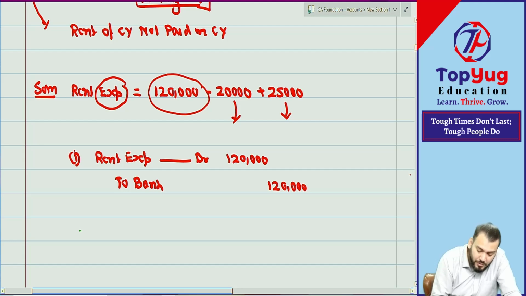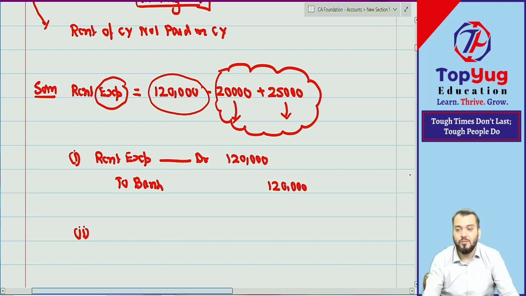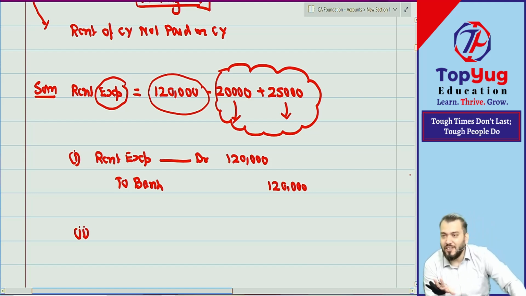Now for 20,000 and 25,000, you need to form journal entries for these two. Do it on your own, and don't discuss. The first journal entry, no doubt, is rent to bank.